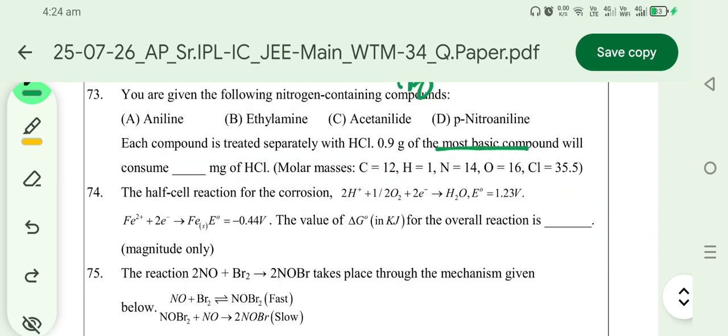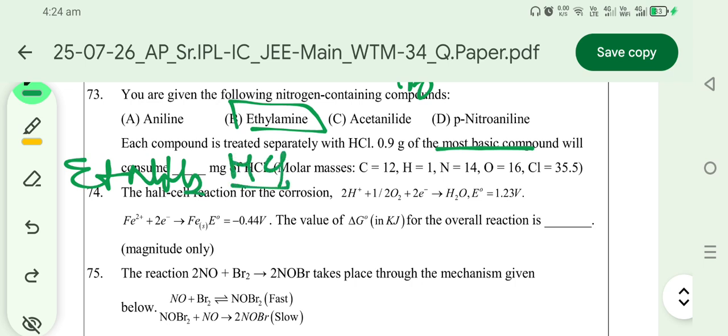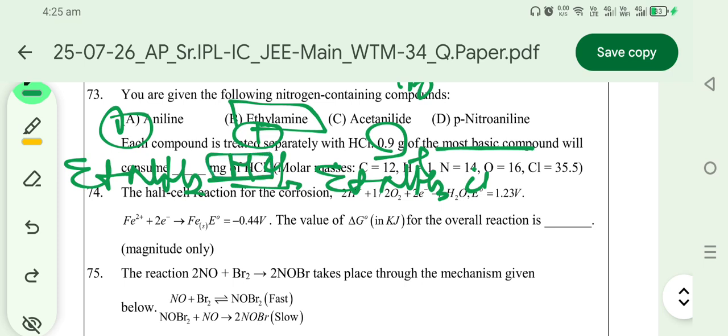The most basic compound in the given options will be ethylamine. Ethylamine, when reacted with HCl, produces a salt. In that salt, 1 mole of ethylamine reacts with 1 mole of HCl. Then 0.9 grams of the compound will require a certain amount of HCl.